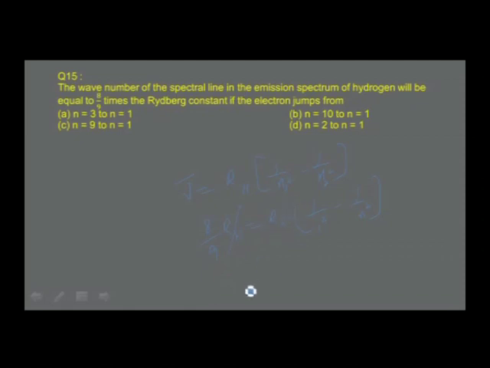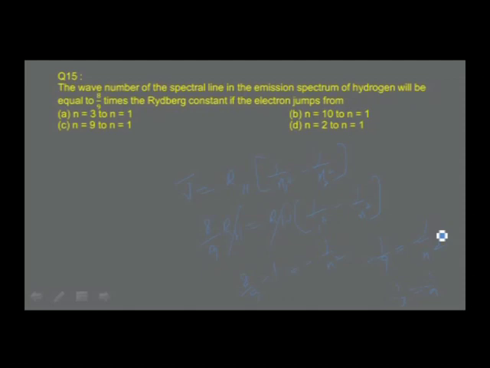Simplify, RH cancels, and you find 8/9 = 1/1 square minus 1/n square. Bring this 1 square to this side, it becomes 8/9 minus 1 = minus 1/n square. Simplify, you get minus 1/9 = minus 1/n square. Taking the square root, 1/3 = 1/n.